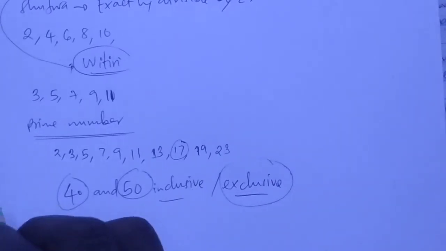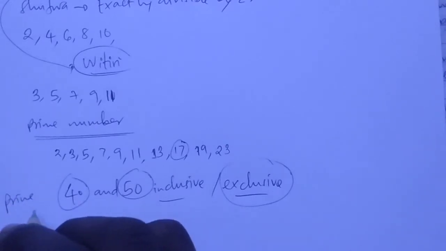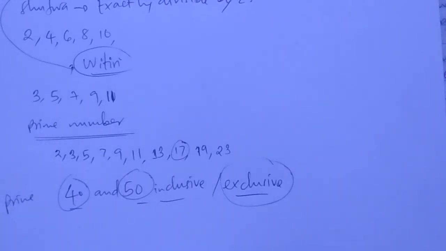Hasa kwa mfano prime numbers, tukitafuta prime numbers between 40 and 50. Prime number tasa. Tukianza 41. Kama ni inclusive tunaanzaje? 40 yenyewe ni tasa? No. 41 unaweza kuigawa kwa ngapi na kwa ngapi? Unaangalia hapo, maana yake 41 naweza kuigawa kwa moja.